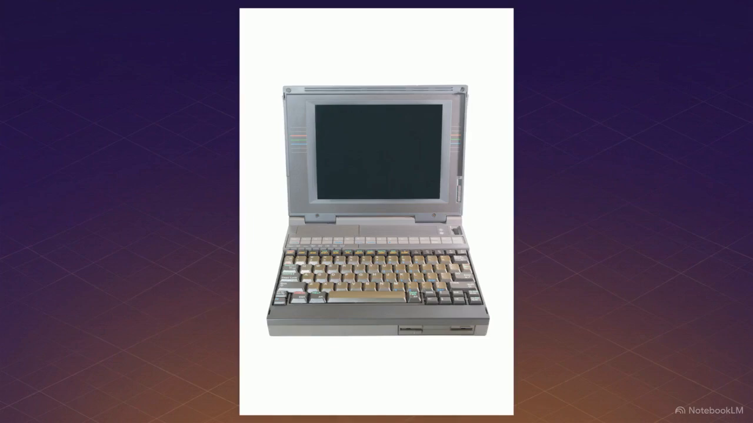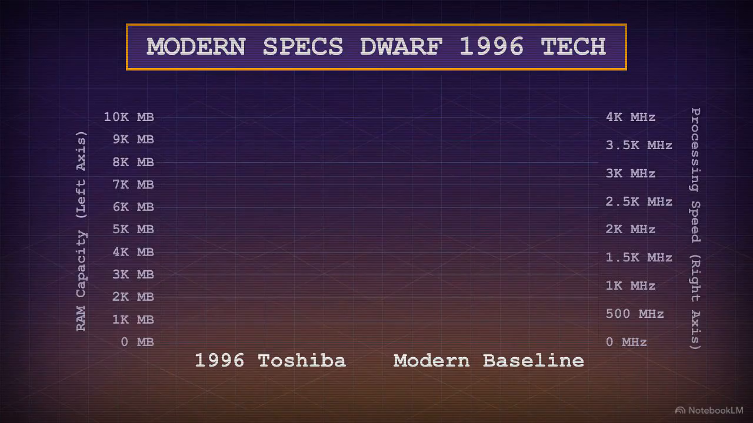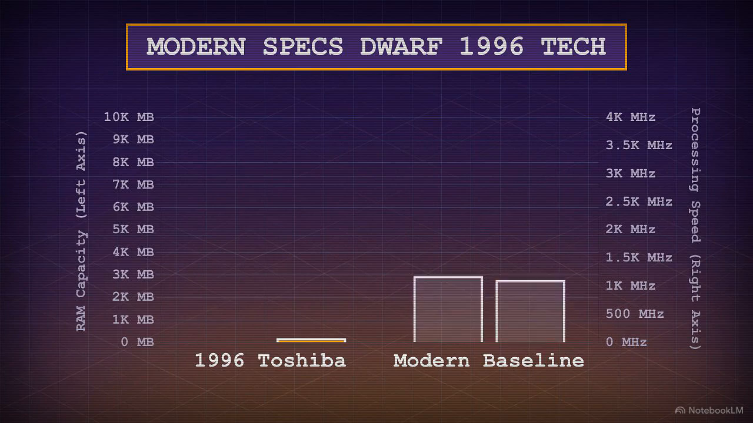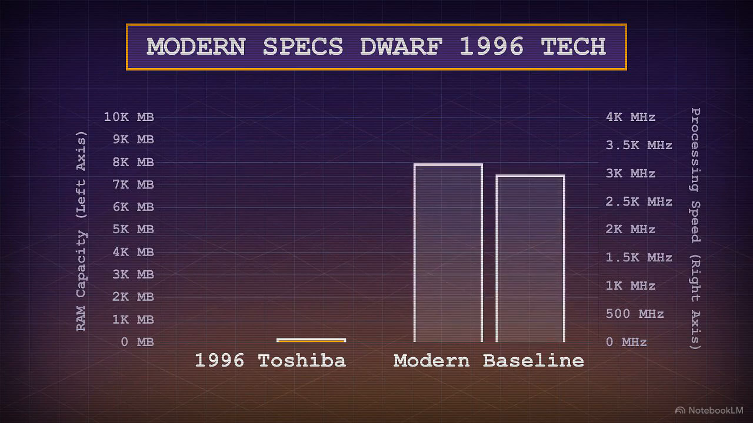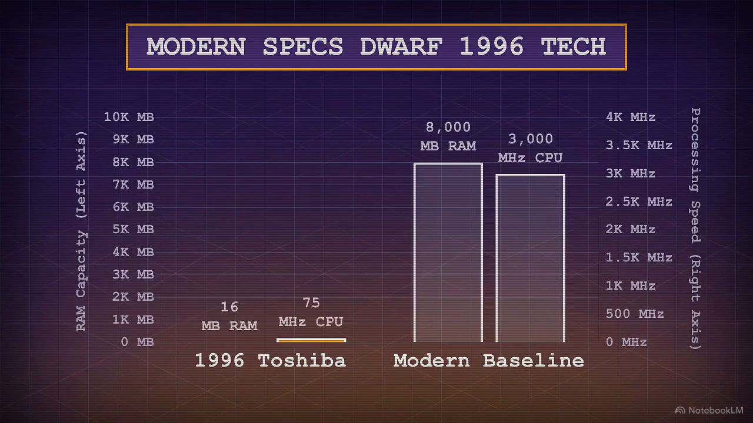In 1996, this gray slab of plastic, the Toshiba Satellite Pro 405CS, was the best-selling portable computer in the world. This was an era when consumer computing was finding its footing in pop culture, and Microsoft recently rolled out Windows 95 to fanfare. This chart compares the 16 megabytes of RAM and 75 megahertz processor inside this laptop directly against the baseline requirements of a modern computer.